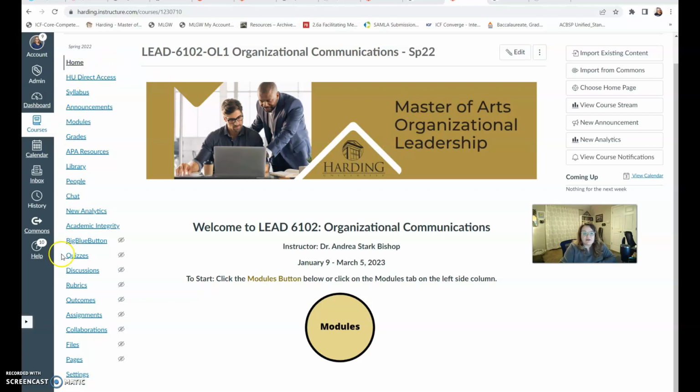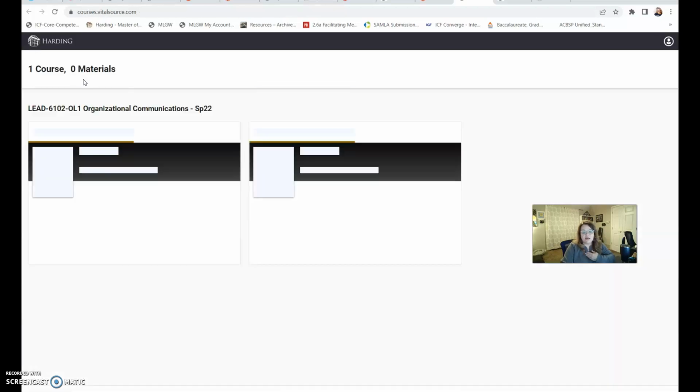So right over here on your left-hand column are all the important buttons. And so your calendar will give you upcoming due dates, upcoming assignments. This is the inbox for your Canvas email, Canvas messaging. Right here at the top, HU Direct Access. If your class is enabled with ebooks, this is where you get them. So I'll just click on that and show you what that looks like.